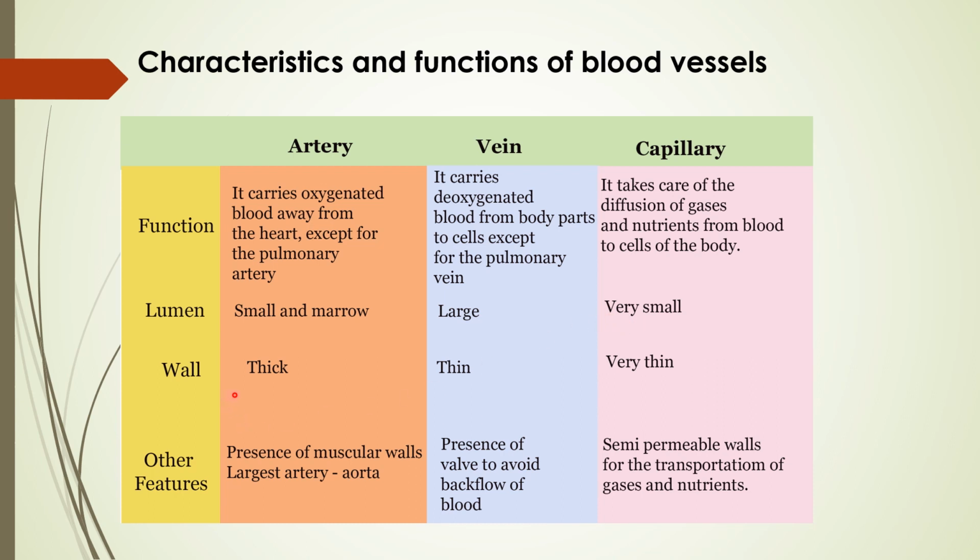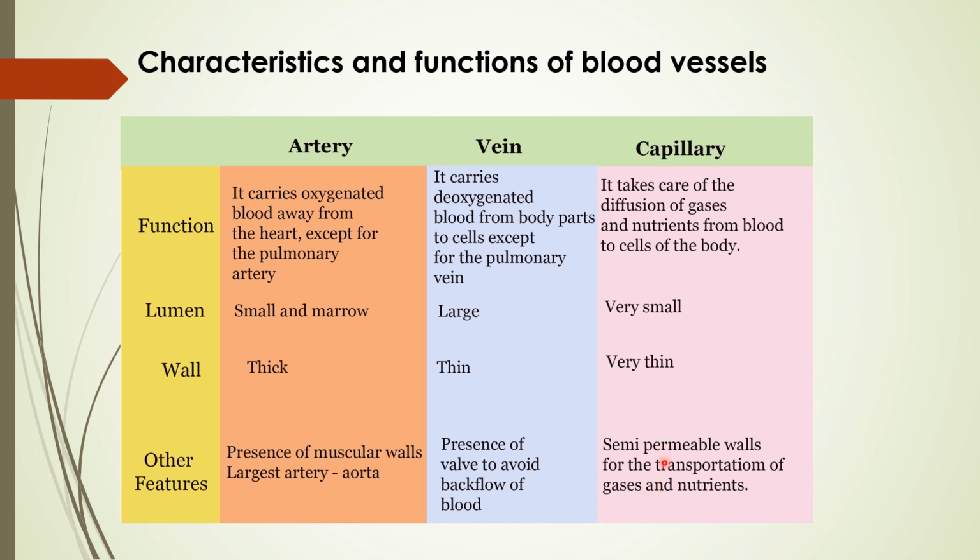If you see the wall structure, arteries have thick walls, veins have a thin wall, and capillaries have a very thin wall structure. Other features: if we talk about the arteries, there is the presence of a muscular wall. The largest artery is the aorta, as I told you. Veins have valves to avoid the backflow of the blood, and the same with the capillaries, they have valves to avoid the backflow. Along with that, they have semi-permeable walls for the transportation of gases and nutrients.